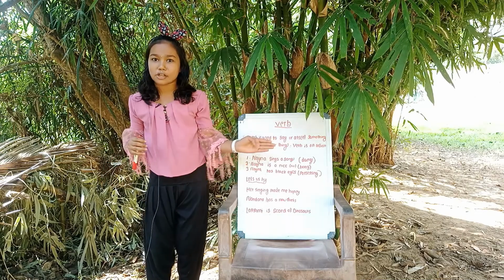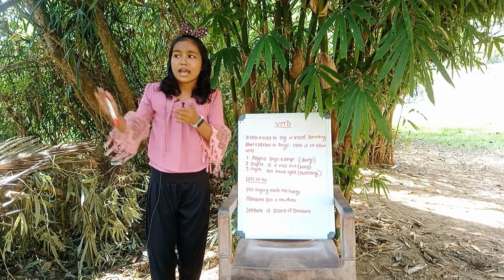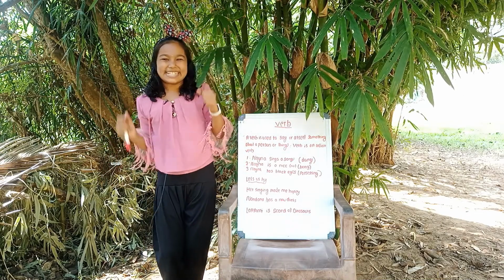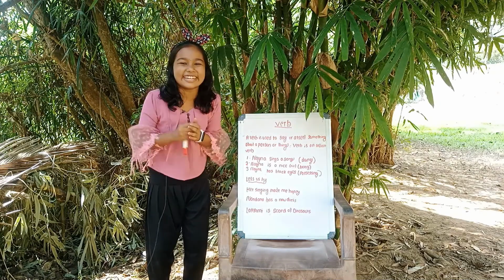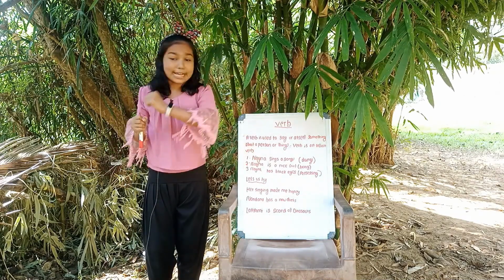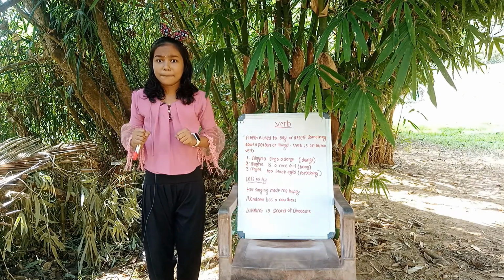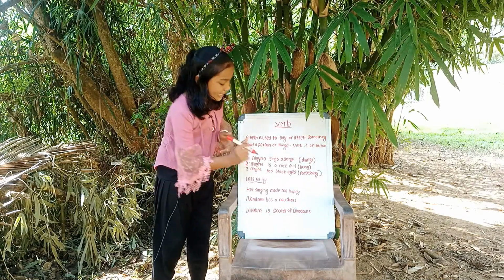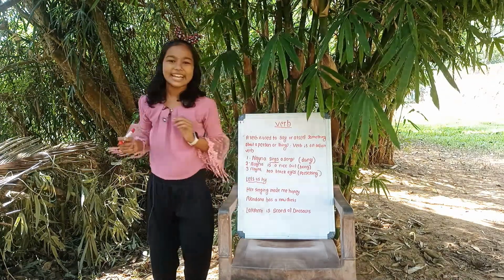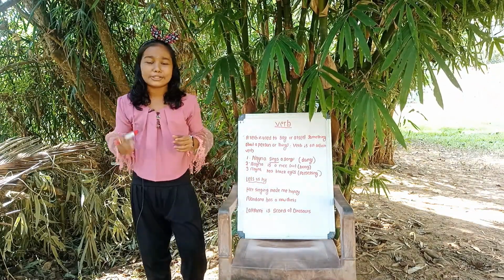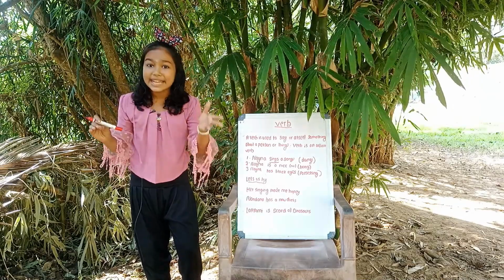Nana sings a song. It may be anything like Twinkle Twinkle Little Star. Okay, so Nana sings a song. Here, what is the verb? Yes, here sings is the verb. Sings a song. So sings is an action verb.